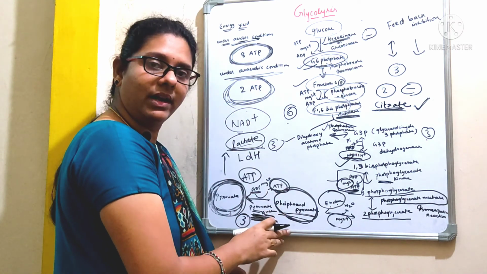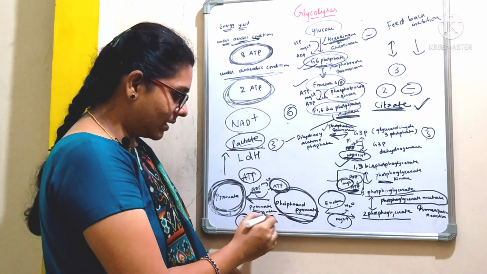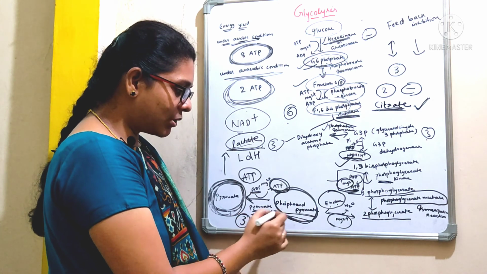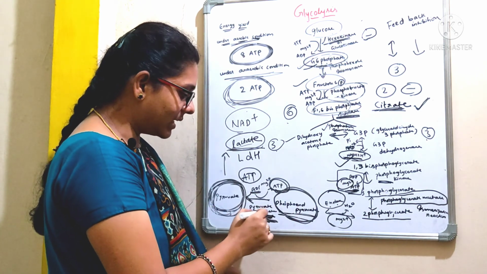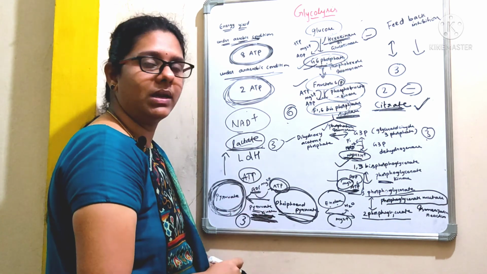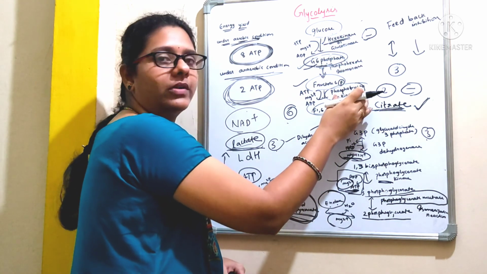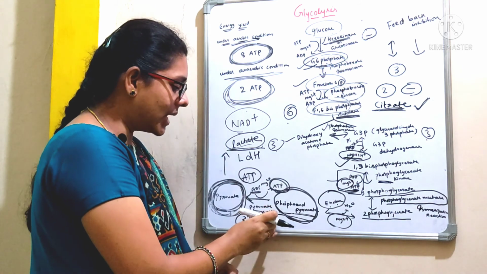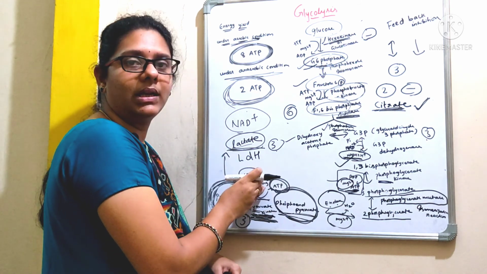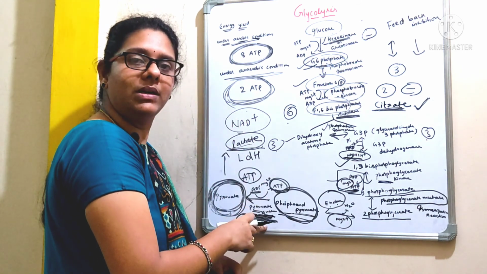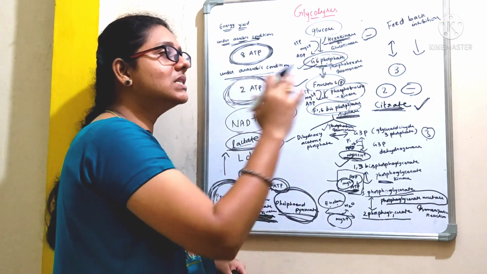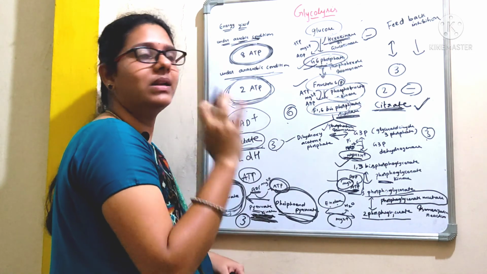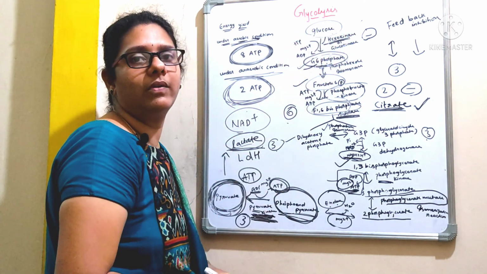Coming to the third regulatory step. Here the enzyme that is responsible for the conversion of phosphoenol pyruvate to pyruvate is inhibited by ATP. Same as that of phosphofructokinase, here also pyruvate kinase is inhibited by ATP. So when this enzyme is inhibited, there will be no formation of pyruvate from phosphoenol pyruvate. So these are the three important regulatory steps of this glycolysis pathway.